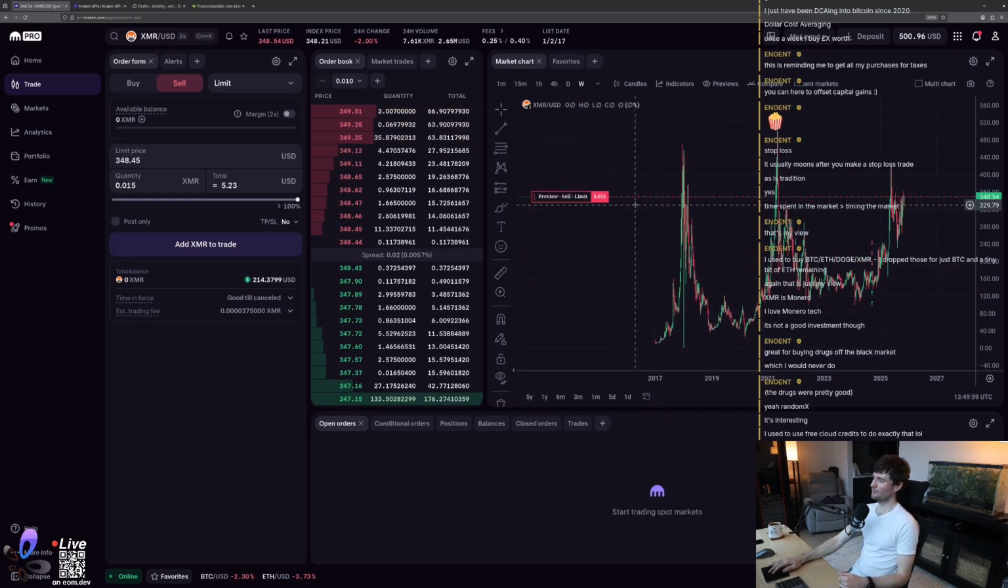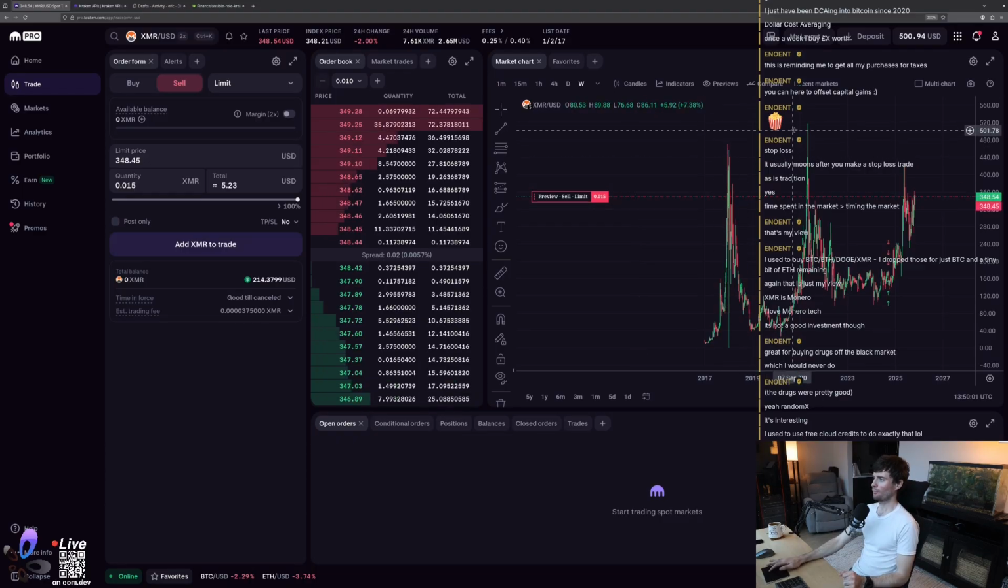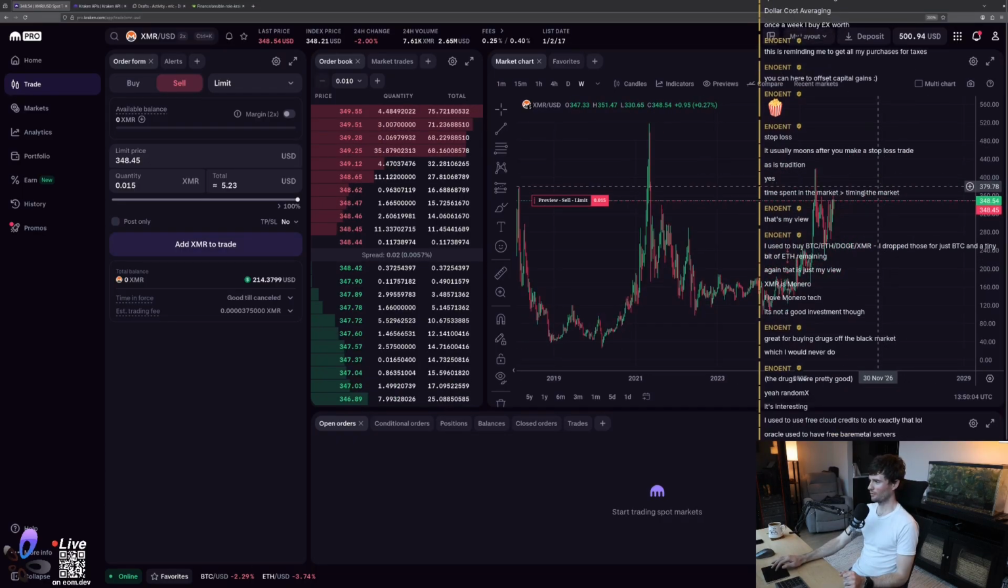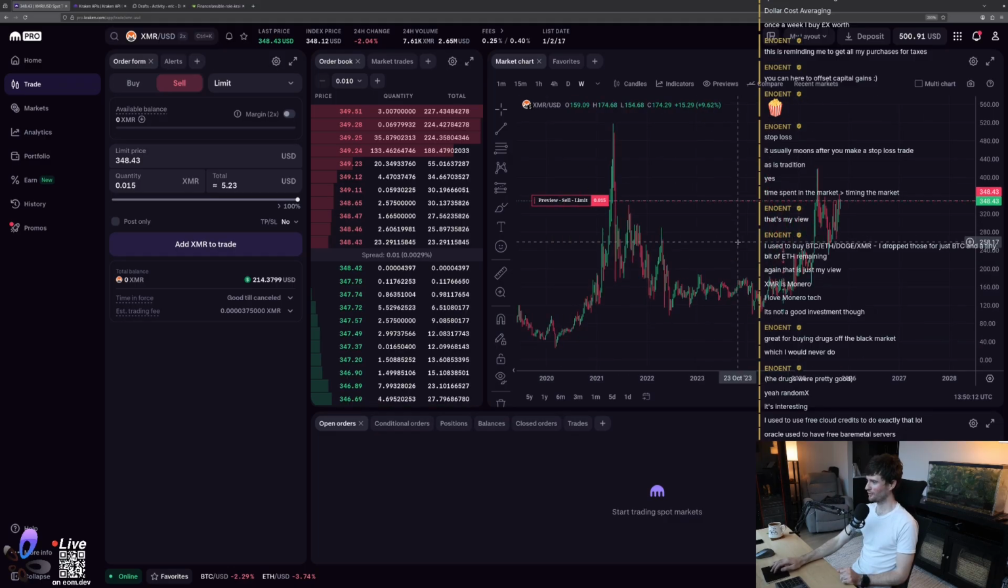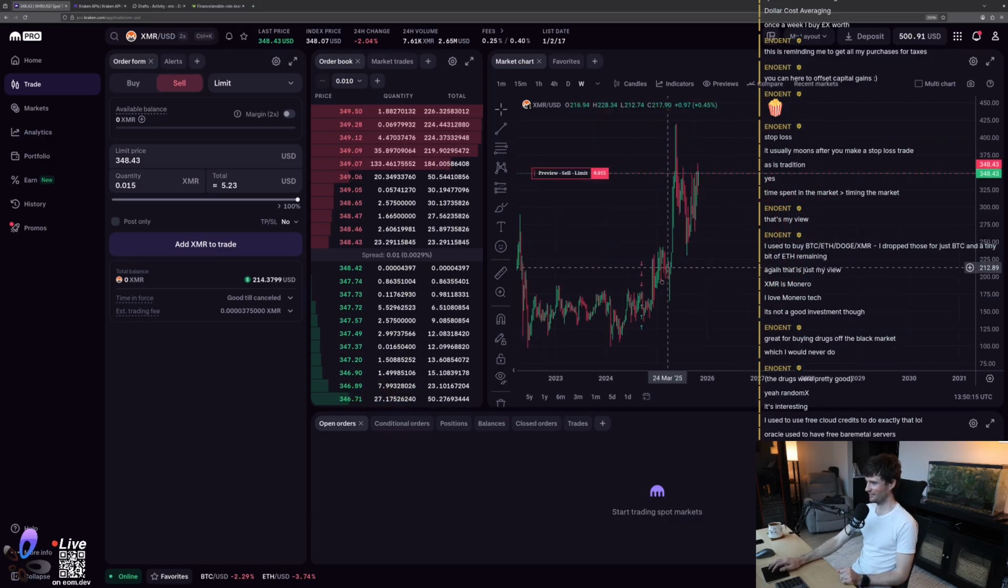Yeah, so this one seems to be kind of, it peaked higher previously, so it's reasonable to think it might do that again, but... Ooh, they used to have free bare metal servers? That's kind of crazy. That sounds like early days of the internet kind of mistake.